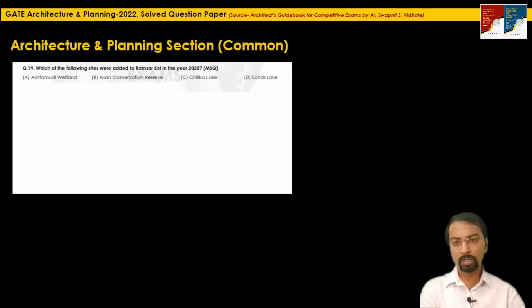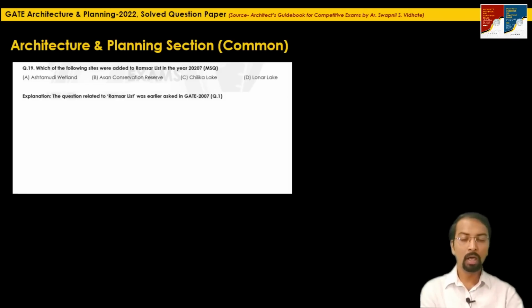The next question, question 19, was based on the knowledge of the candidate related to current affairs. So what was the question? Which of the following sites were added to the Ramsar list in the year 2020? The options are Ashtamudi Wetland, Asan Conservation Reserve, Chilika Lake and Lonar Lake. So what is the explanation here?